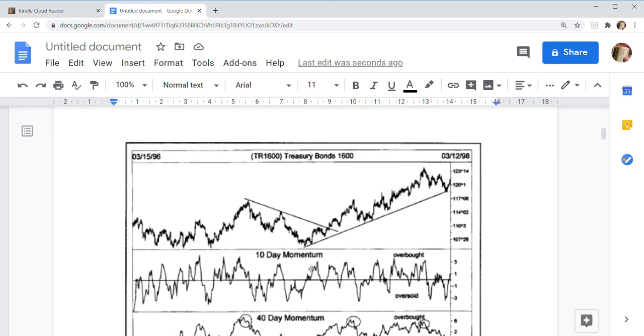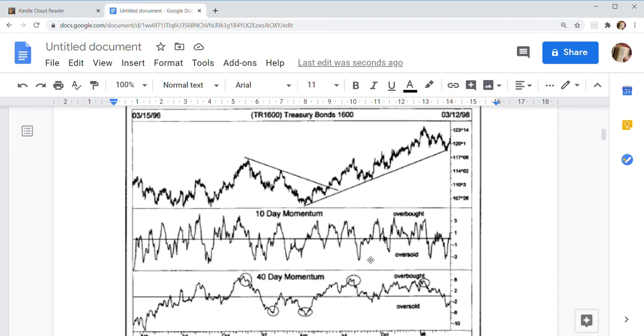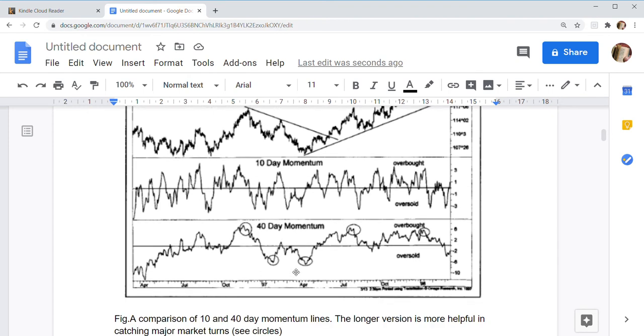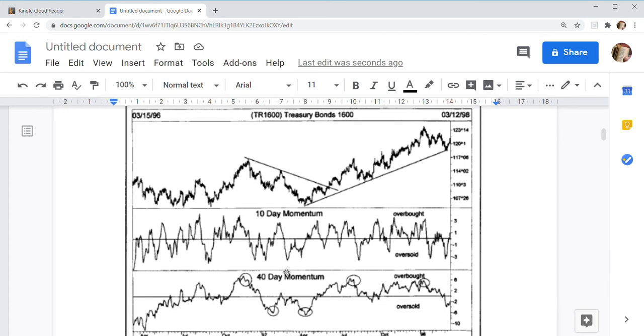So this is a 10-day momentum line and this is a 40-day momentum line.